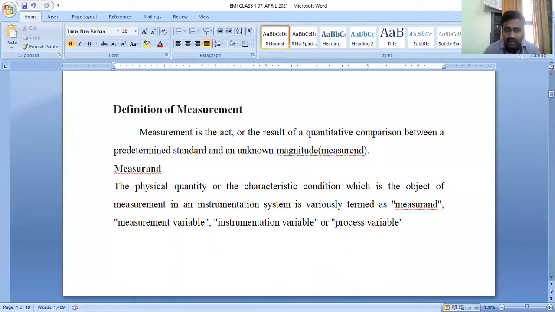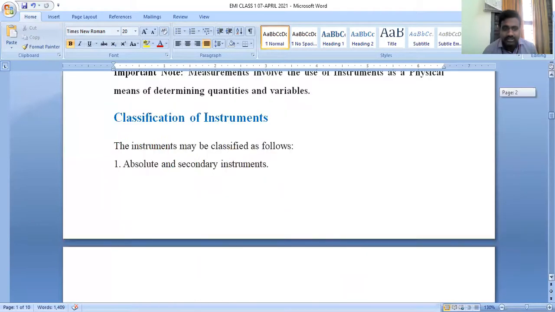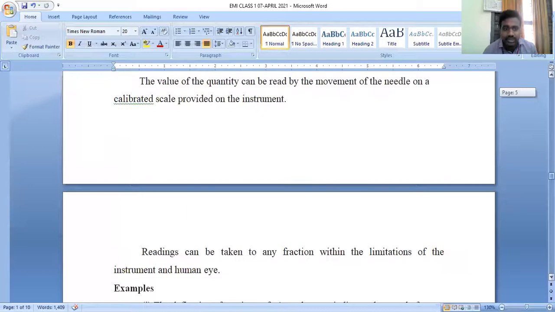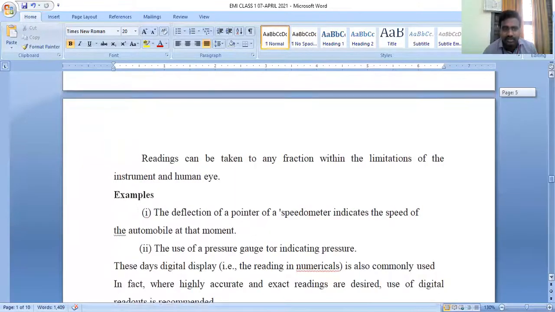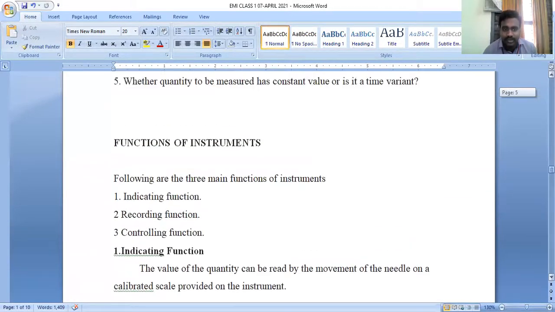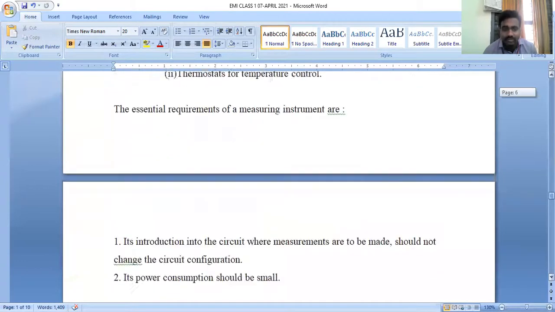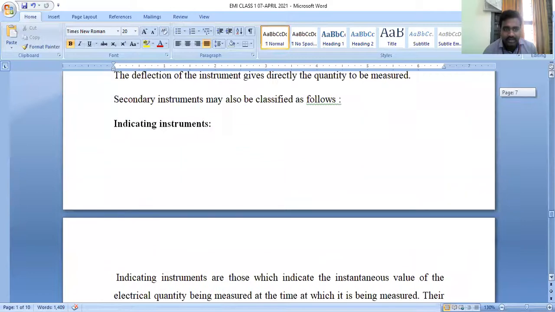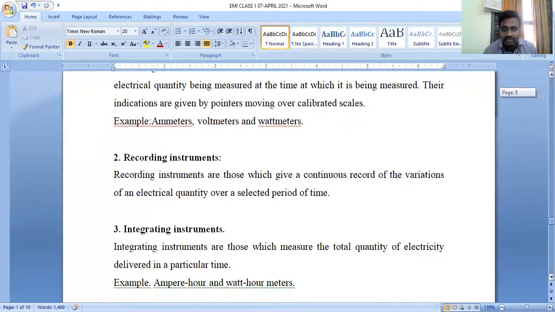Right, someone posted: what is the classification of secondary instruments? Secondary instruments we already discussed in detail. Secondary instruments are classified into three types: indicating type instruments, integrating type instruments, and recording type instruments.